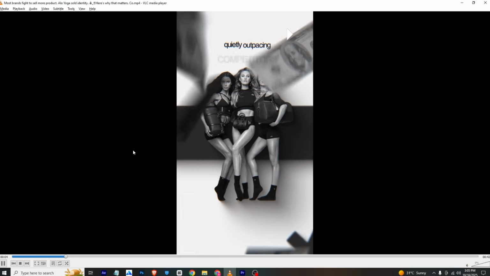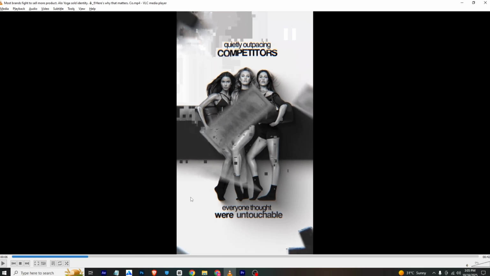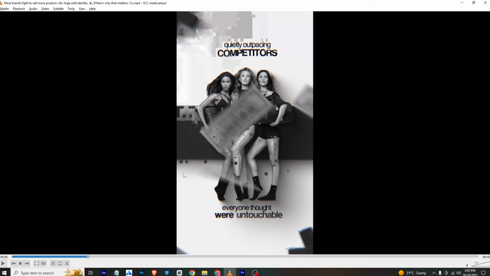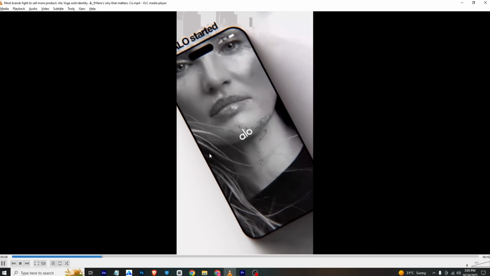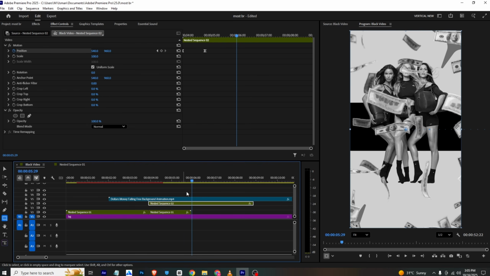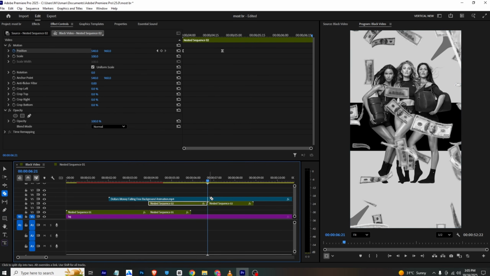Now if we move forward, we have this text animation. You can use the preset I gave you, and you can create the text. Now if we move forward, we have this animation. So this is a bit tricky animation. First we will create the frame and then we will animate it. So I will just cut this here.